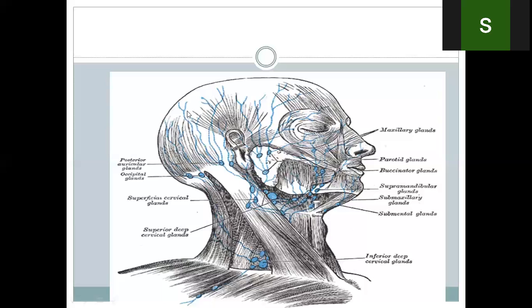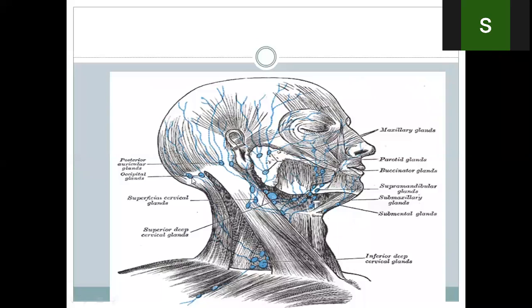Okay. So these nodes drain the posterior part of the skull. They also drain the pinna and the external auditory meatus. So it drains the ear, it drains the posterior part of the skull. So we have divided the skull into three parts: the anterior part, the middle part, and the posterior part. So the posterior part of the skull drains into these posterior auricular, retroauricular, or, sorry, mastoid nodes. Another set of nodes which are behind the postauricular, retroauricular nodes are called occipital nodes. They are all superficial nodes.